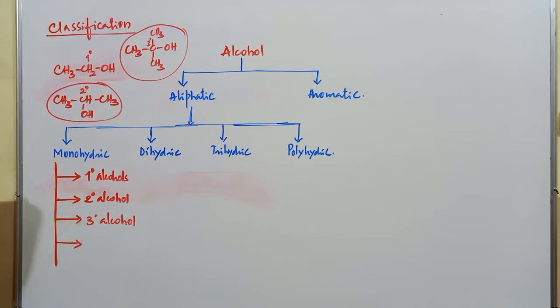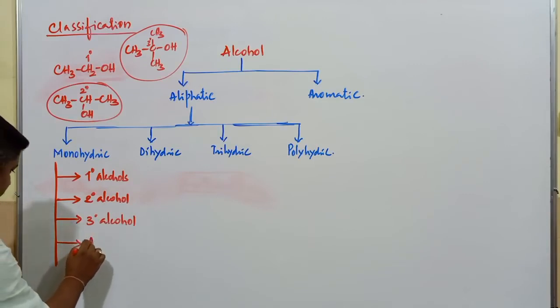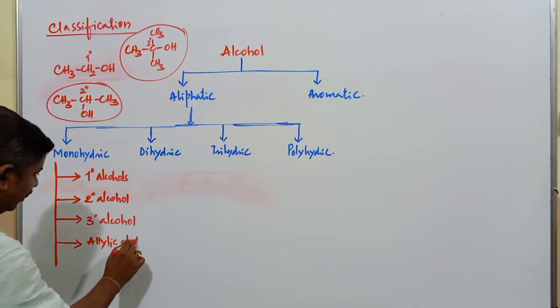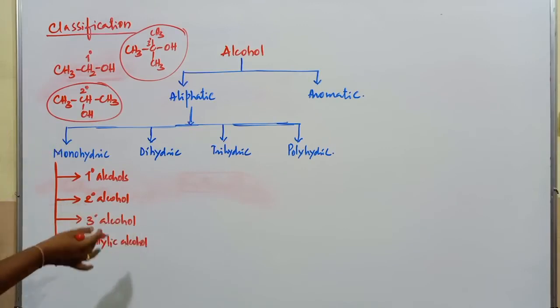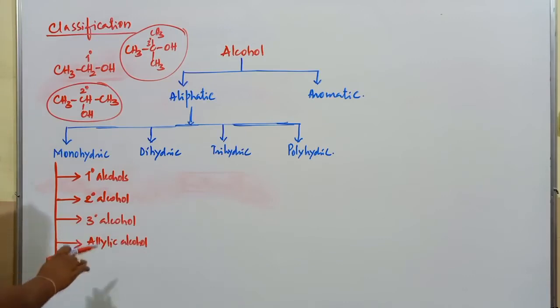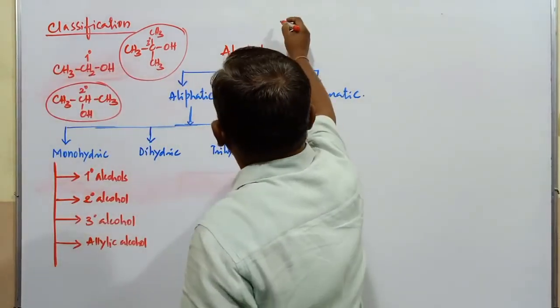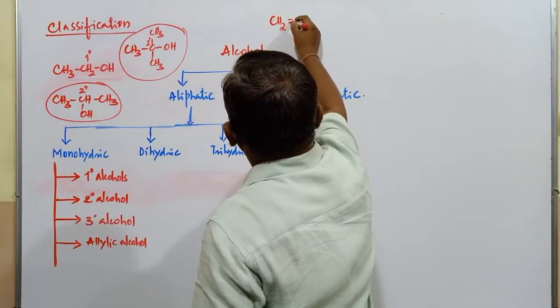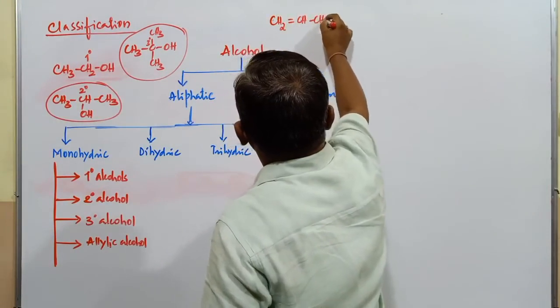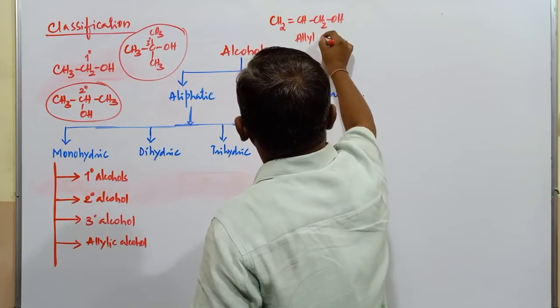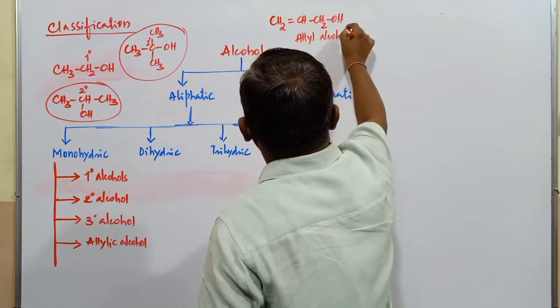Next type of alcohol is commonly known as allylic alcohol. What is the meaning of allylic alcohol? Allylic alcohol is also considered based on hybridization. Allylic alcohol is one where the OH is bonded to an sp3 carbon atom. It is CH2 double bond CH, and this is CH2OH. Now this alcohol is known as allylic alcohol.